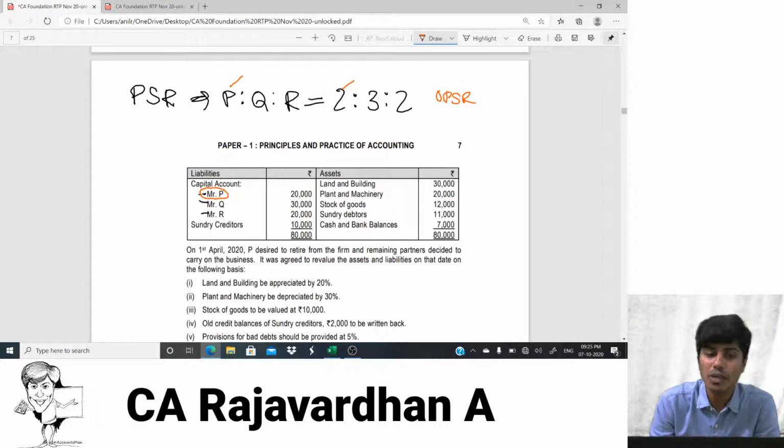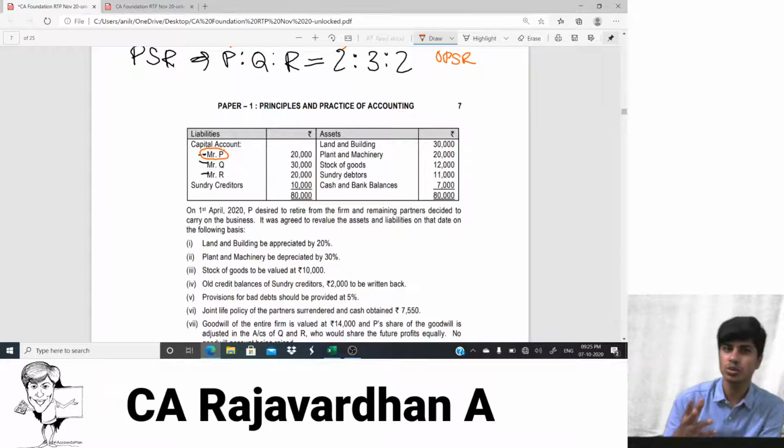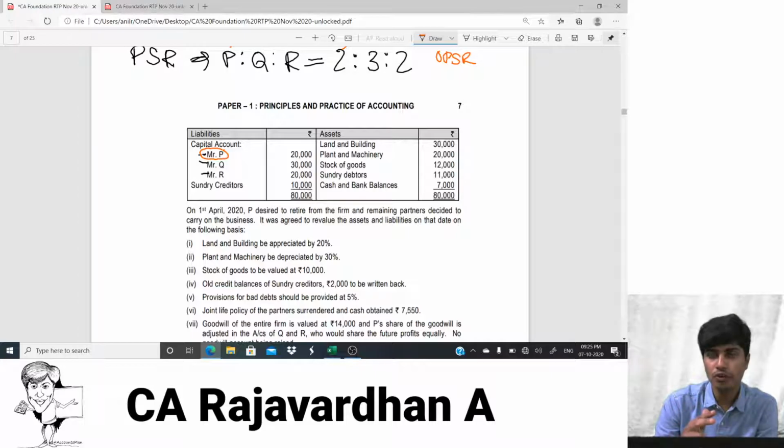And along with this, we might have to prepare a couple of working notes. The first one would be computation of ratios, and the other working note that we might be forced to do will be computation of goodwill and treatment of goodwill. I repeat, the working notes that they have not mentioned but which we would be preparing: the first one would be ratios. We would have to compute the old profit sharing ratio, if available. So we have to compute the gain ratio, or in the case of admission the sacrifice ratio, and then we would also need to find the new profit sharing ratio. Further, we would have to compute goodwill, treatment of goodwill, and accounting for goodwill. So those are the working notes that are inevitable and need to be done as part and parcel of the answer. So let's get started.